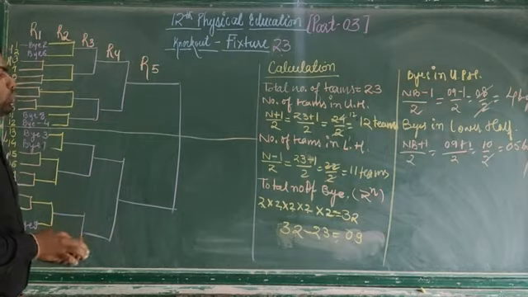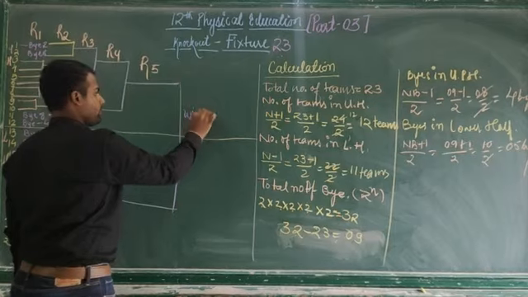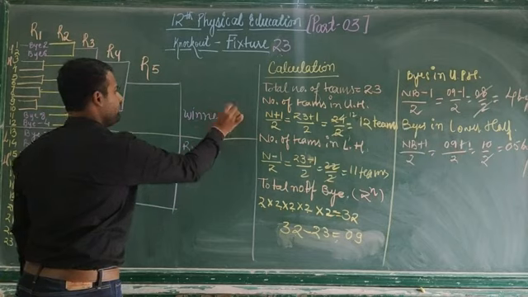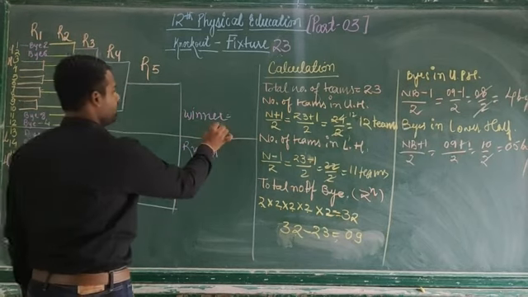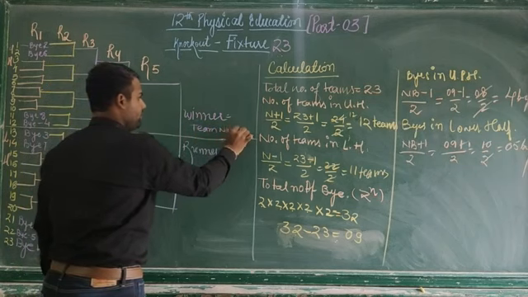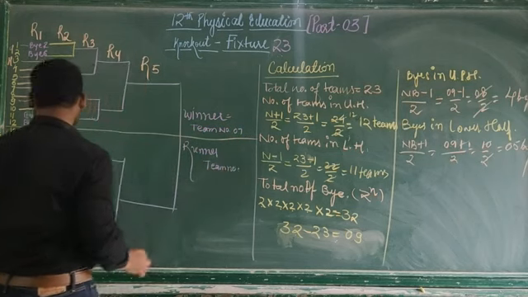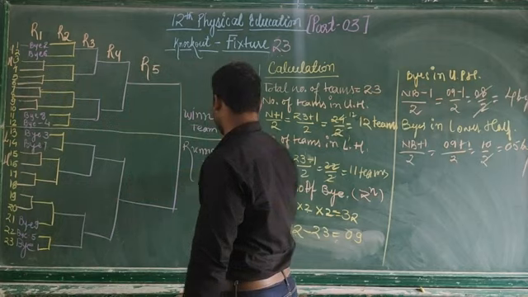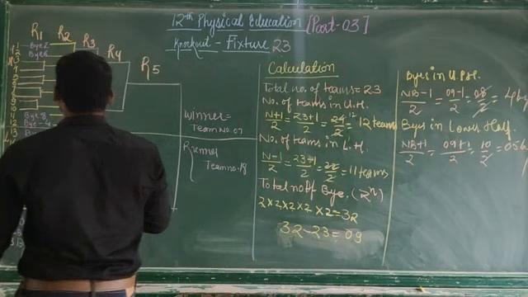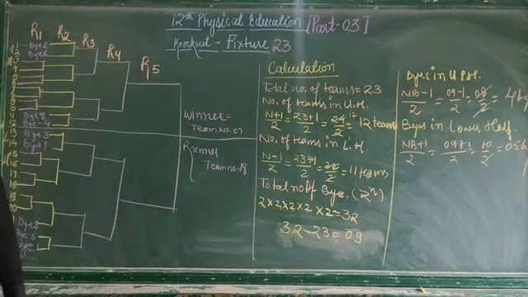Got my concept? So this is done, and here you will have to write winner, and here you will have to write runner. So what is the winner? See, let's say team number 7. You can write here team number 7 is the winner, and you can take any of the teams that you got here, let's say 18. So 18 is the runner. You can write here from 1 and 2 who wins, let's say 2 wins.